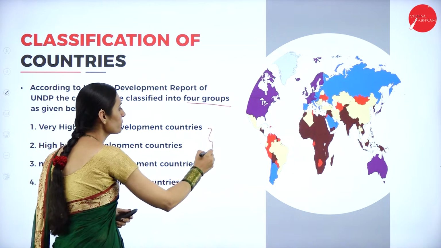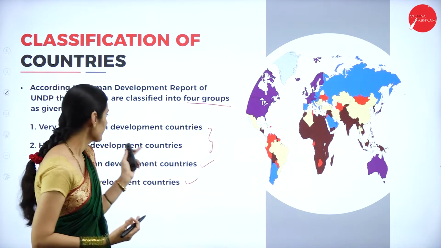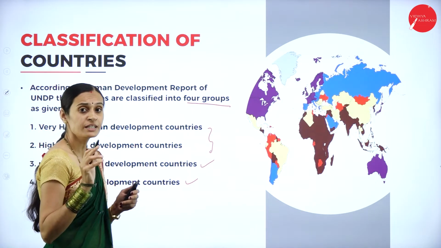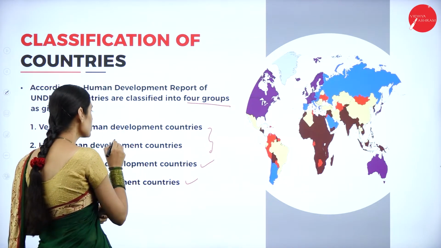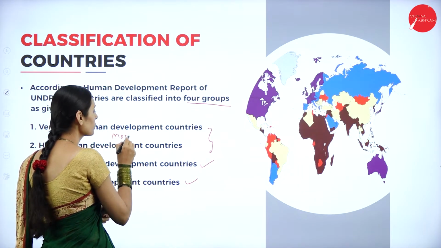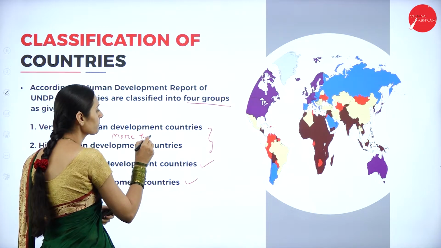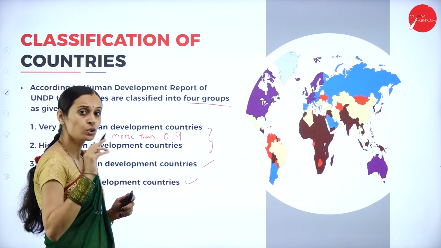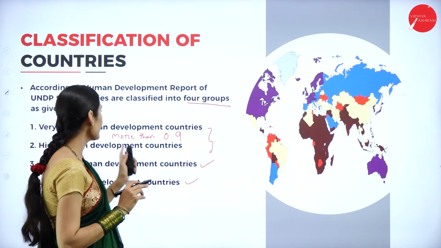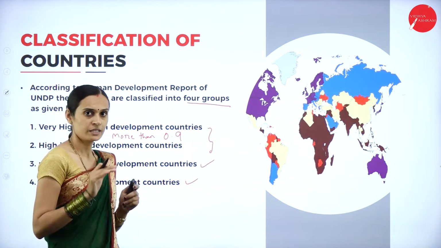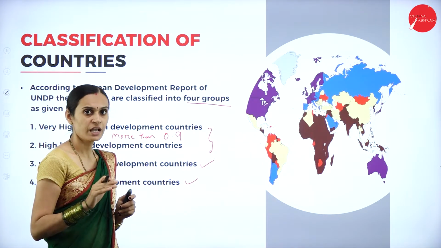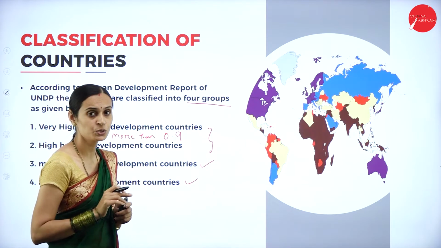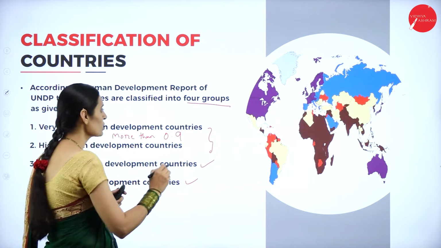And the first 2 groups belong to the developed countries. One is very high human development countries. If a country's HDI value is more than 0.9, that country belongs to very high human development countries. In the list of very high human development countries, the first place goes to Norway.